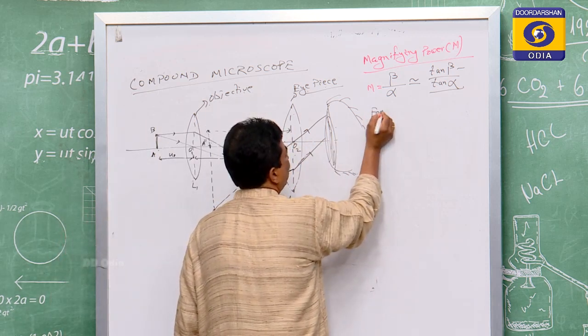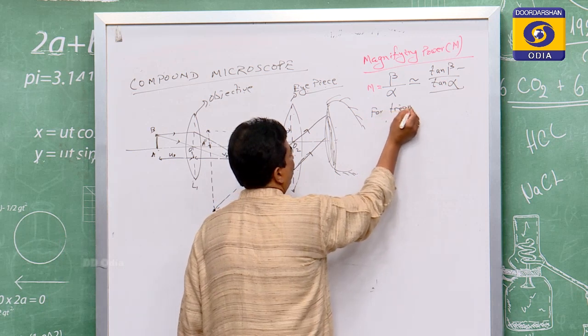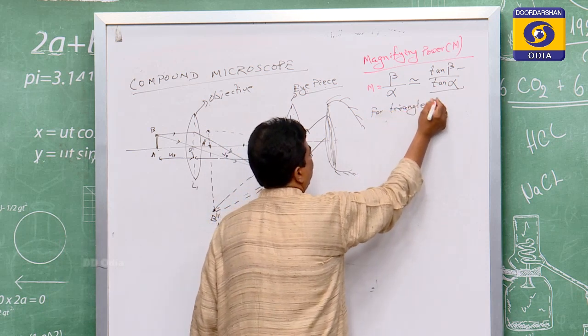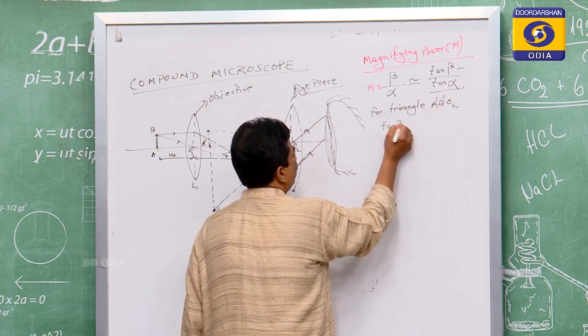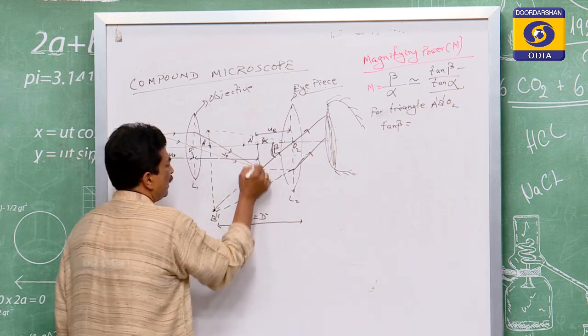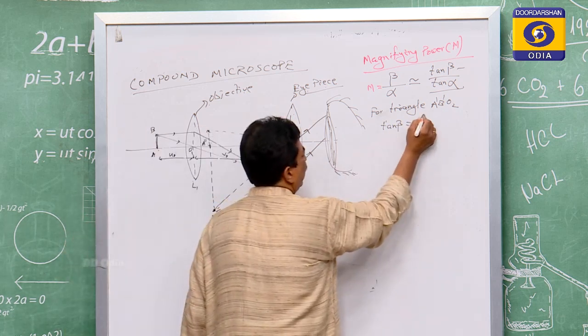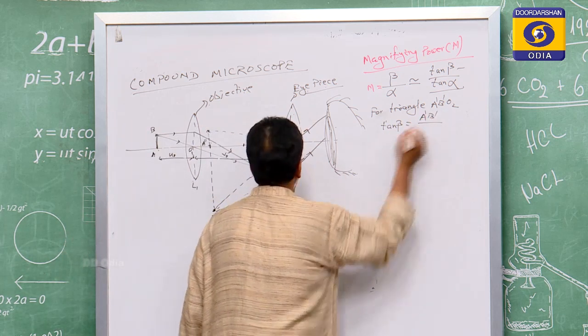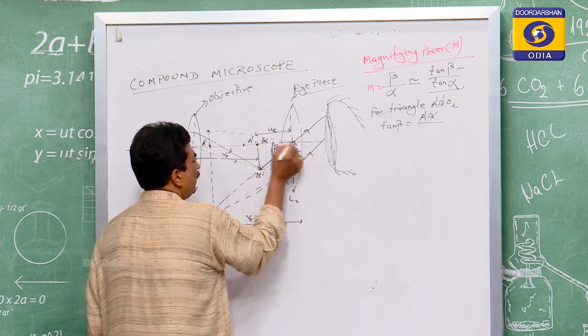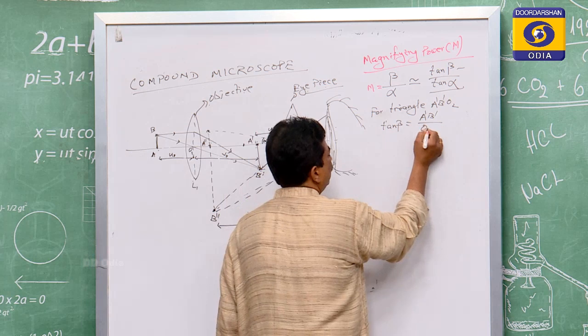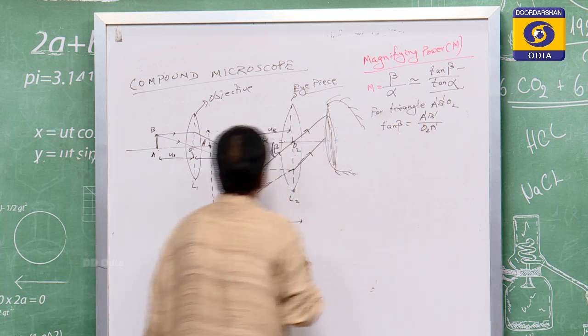For triangle A dash B dash O2, tan beta is equal to A dash B dash, meaning P by B, where B is equal to O2 A dash.